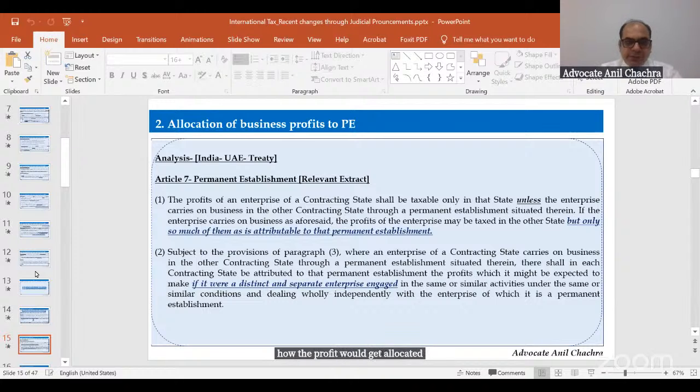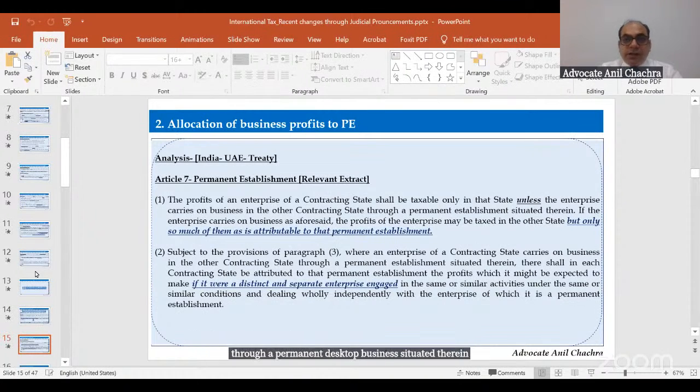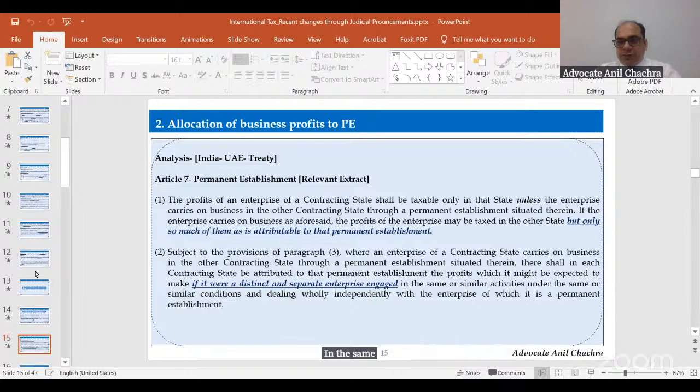Clause 2 says that, subject to the provisions of paragraph 3, where the enterprise of a contracting state carries on business in the other contracting state through a permanent establishment situated therein, there shall in each contracting state be attributed to that permanent establishment the profits which it might be expected to make if it were a distinct and separate enterprise engaged in the same or similar activities.